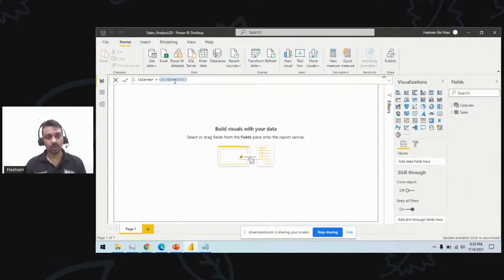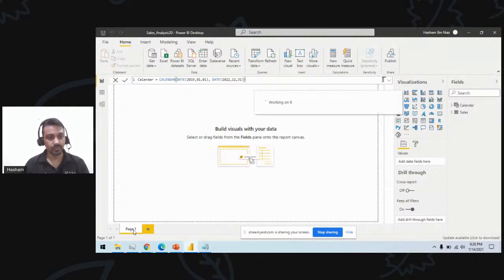So I can use the CALENDARAUTO function as well. Now I switch back to the one which I was using earlier from 2019. And this is just personal preference, or the requirement which you are dealing with.